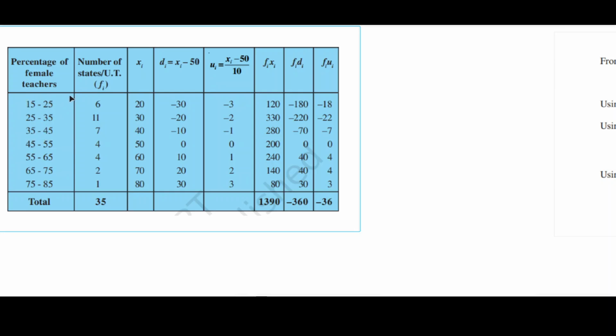So first we should find the average value of this interval. 15 plus 25 divided by 2, then we get 20. Another way to say the same thing: the middle value of 15 to 25 is 20. So here we put 20, then this will be 30. Here we put 30.